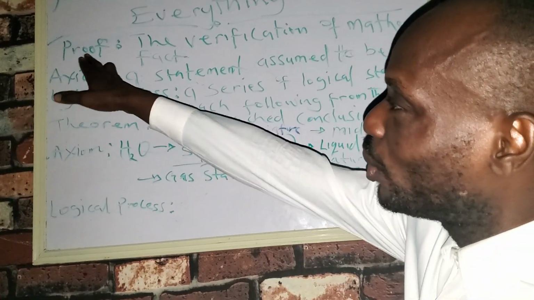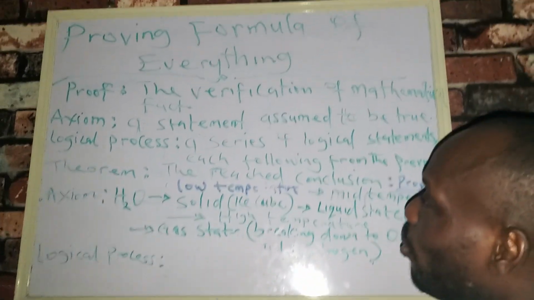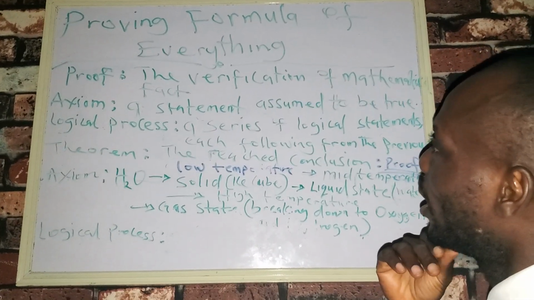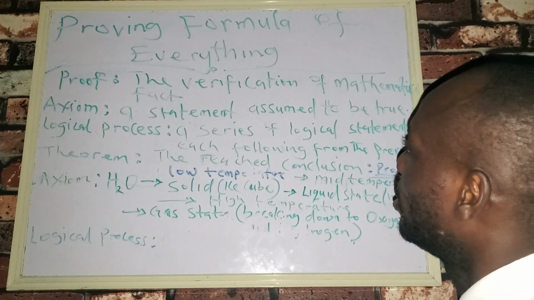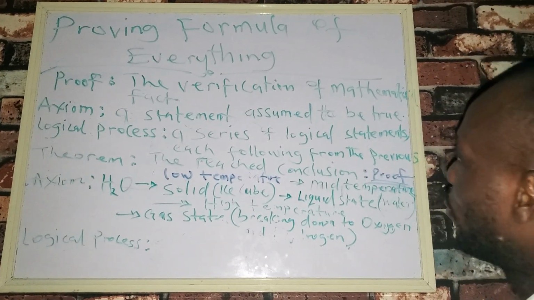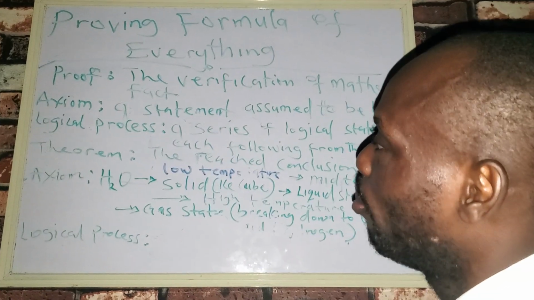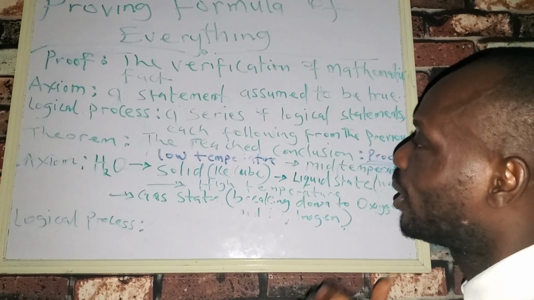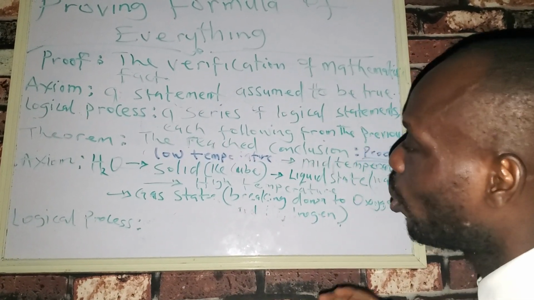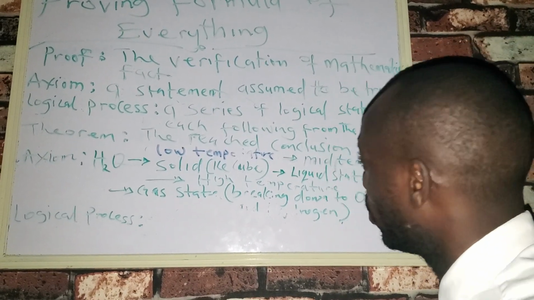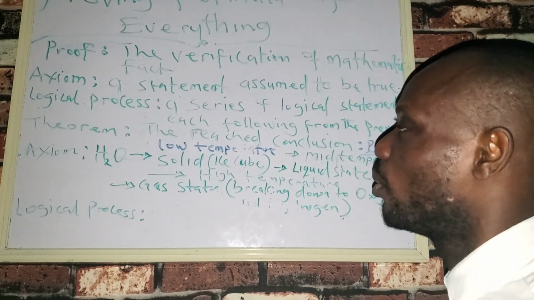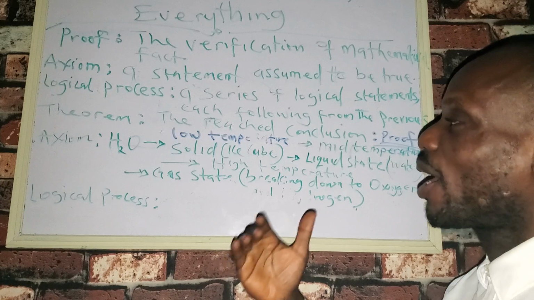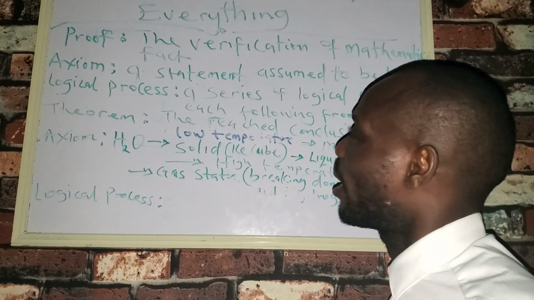Now we're going to start with the proof. The proof is we're going to see how we can have a kind of verification, and that verification is going to be in the form of mathematical fact, because whatever statement or expression we serve as our axiom, we want to model in mathematical notation, so that we'll be able to have a mathematical model that can unify quantum mechanics to classical mechanics.